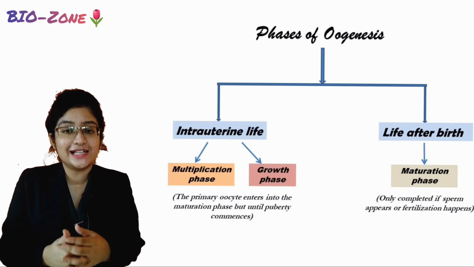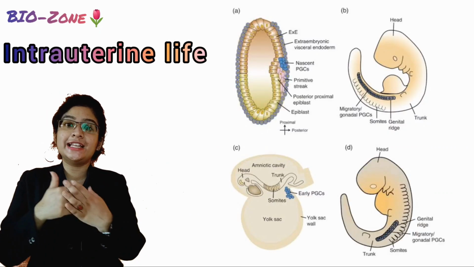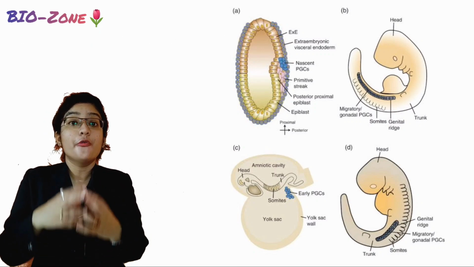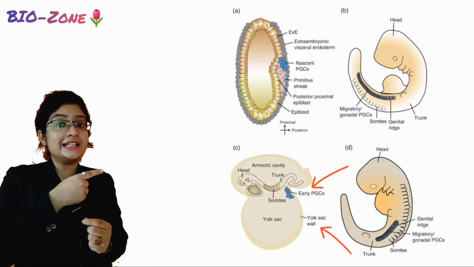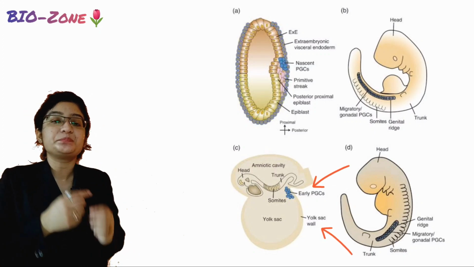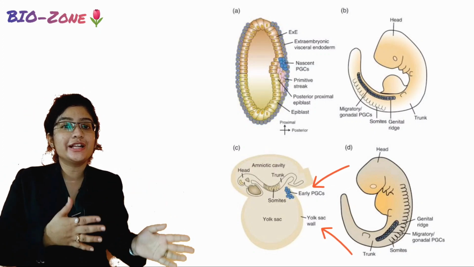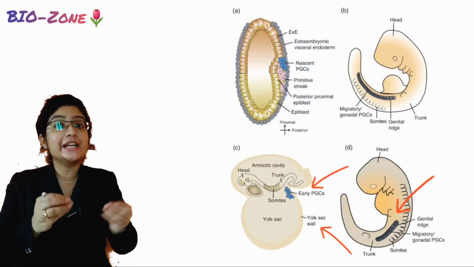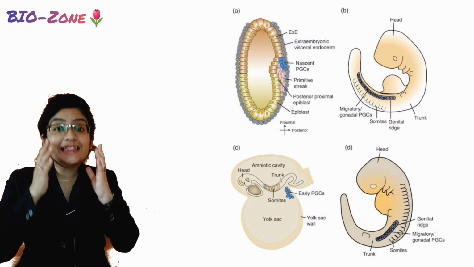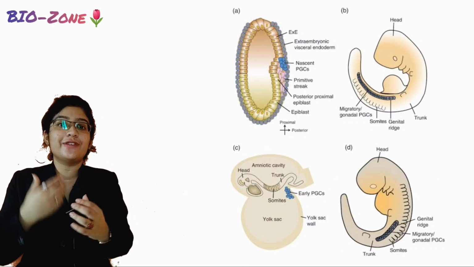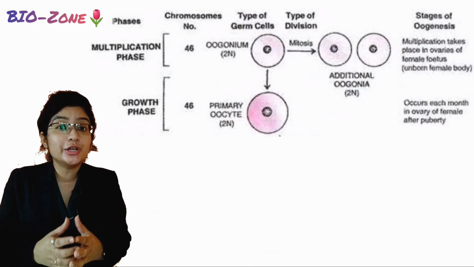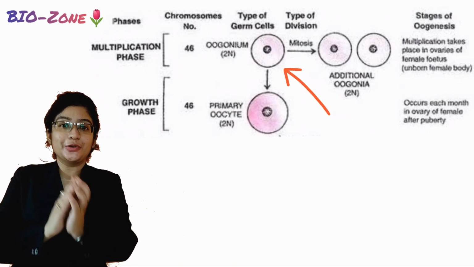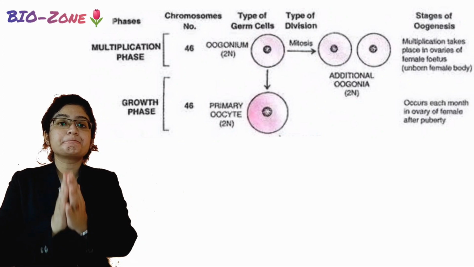So in the first phase, that is the intrauterine life, the primordial germ cell first develops from the endodermal cells of the yolk sac. From here, the primordial germ cells travel towards the gonadal ridge and enter the gonad. At this time, they continue to divide mitotically to produce oogonia, the cells which will later produce female gametes.